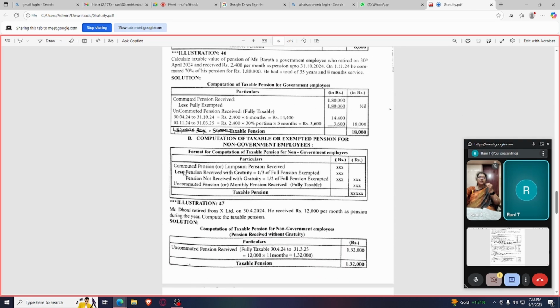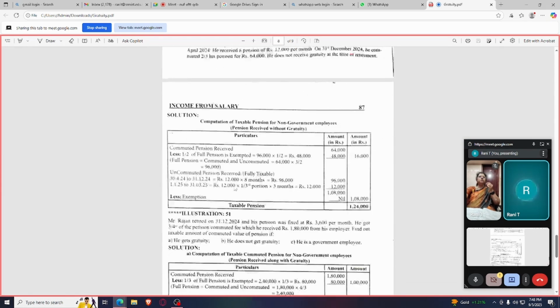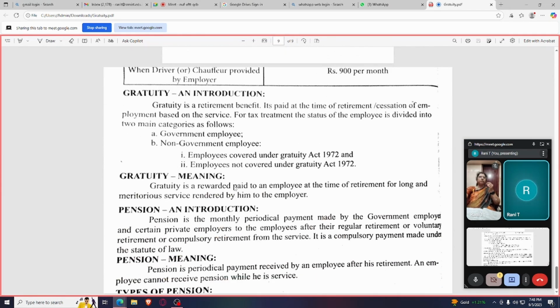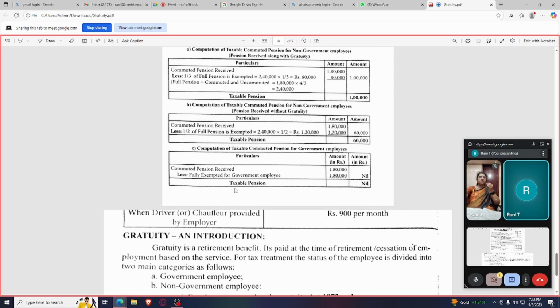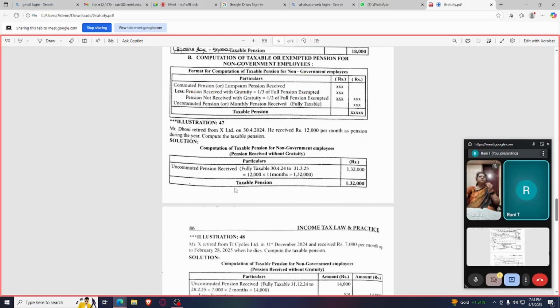Here, see, commuted. What is the meaning of commuted? That is, you get the pension in a lump sum. If you are getting a pension monthly, then we say uncommuted. These are the terms we use under gratuity as well as pension. I'll send this PDF to you.